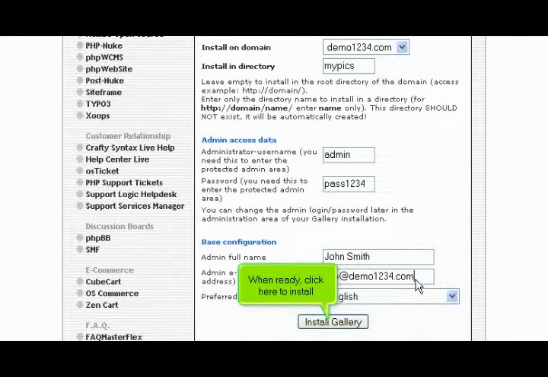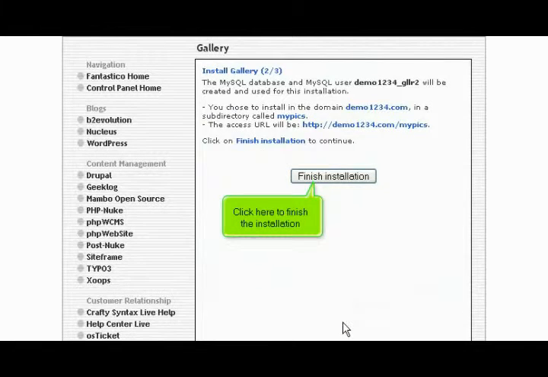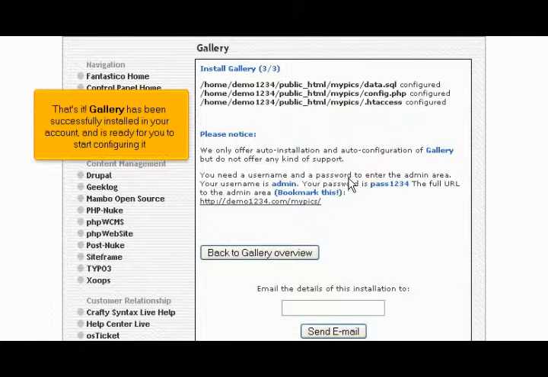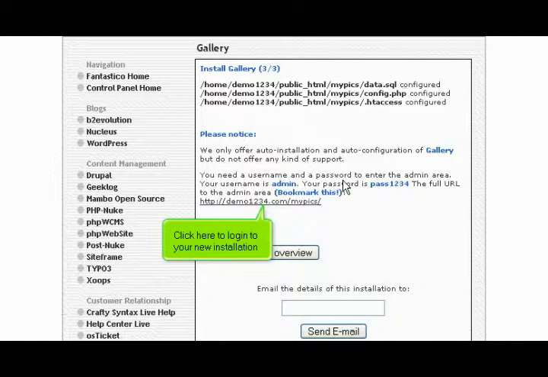When ready, click here to install. Click here to finish the installation. That's it! Gallery has been successfully installed in your account, and it's ready for you to start configuring it. Click here to log into your new installation.